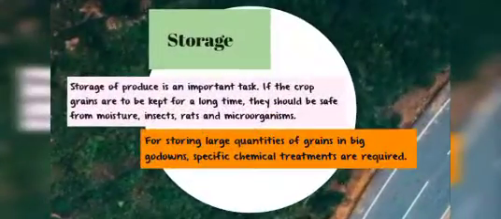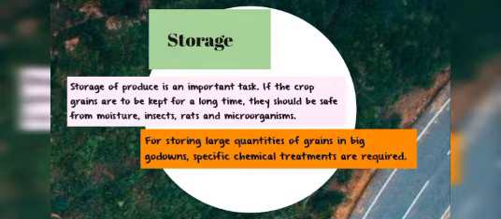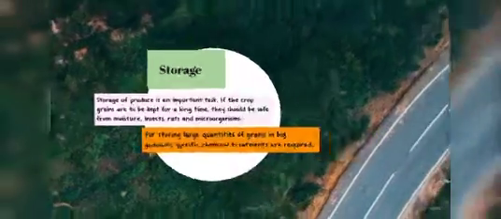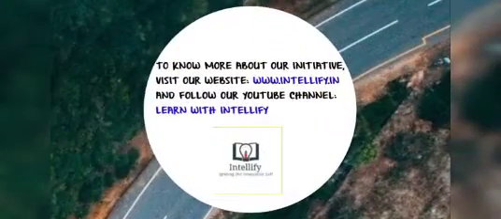Storage. Storage of produce is an important task. If the crop grains are to be kept for a long time, they should be safe from moisture, insects, rats, and microorganisms. For storing large quantities of grains in big godowns, specific chemical treatments are required. These are the basic practices required for the